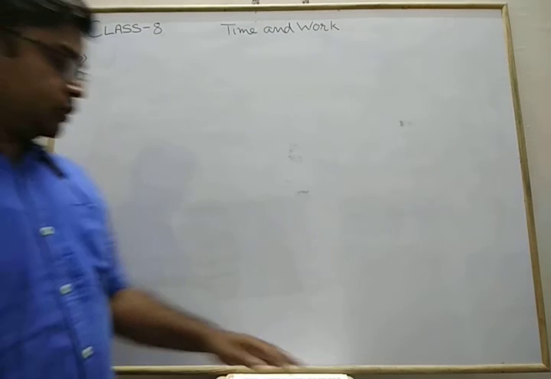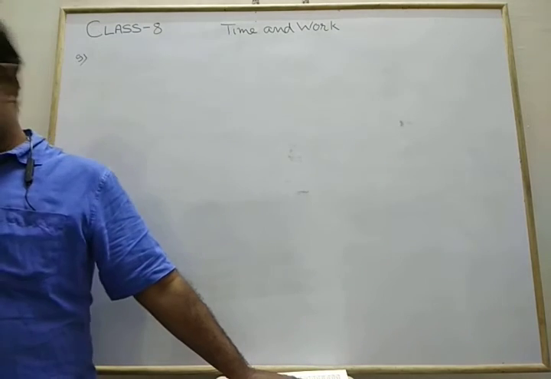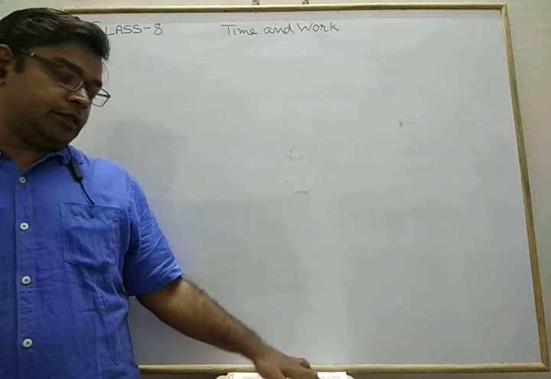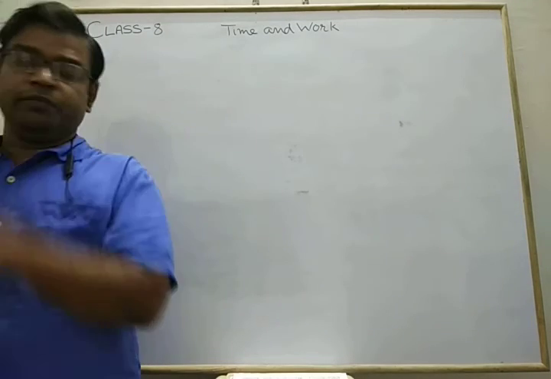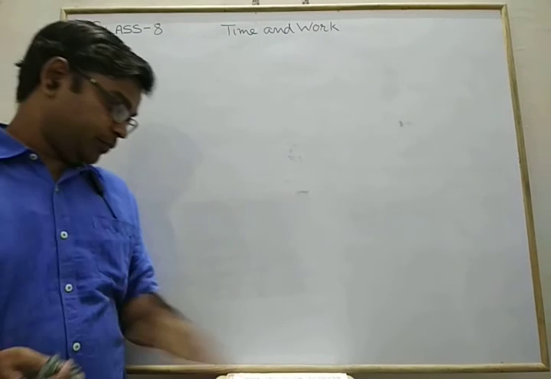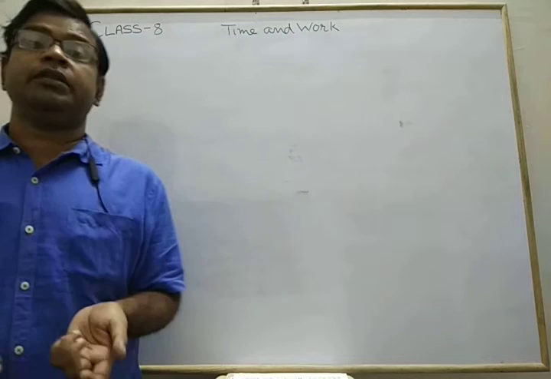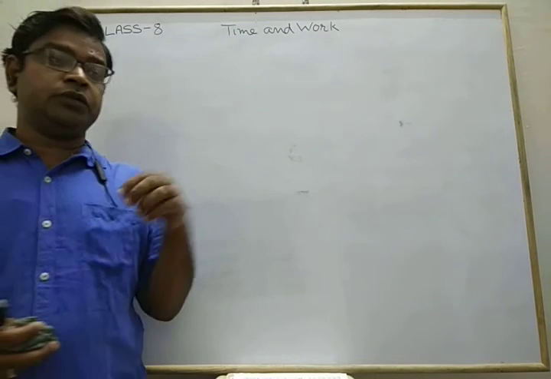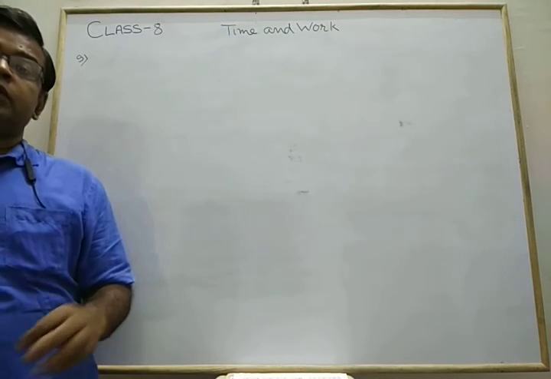Okay, student, question number 9 says, I am reading from your book. A can do a job in 20 days and B can do it in 30 days and C in 60 days. They have different efficiency. A is helped by B and C every third day. Means every third day B and C are free. They join A to help A.